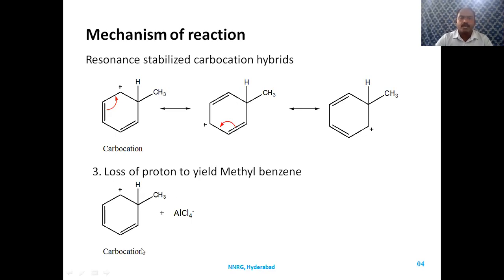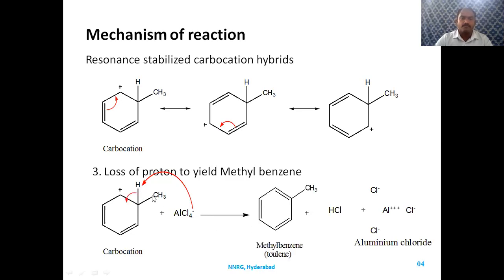The resonance stabilized carbocation will lose a proton to form methyl benzene or alkyl benzene. The carbocation will react with a base which is there in the solution, that is tetrachloroaluminate, a negatively charged species, which will attract the hydrogen from the carbocation. When it attracts the proton from the carbocation, the pair of electrons between the carbon and hydrogen goes into the ring system to nullify this positive charge and form the aromaticity.